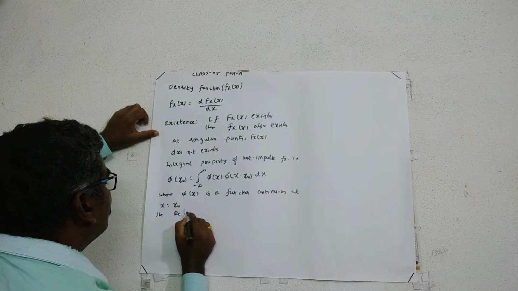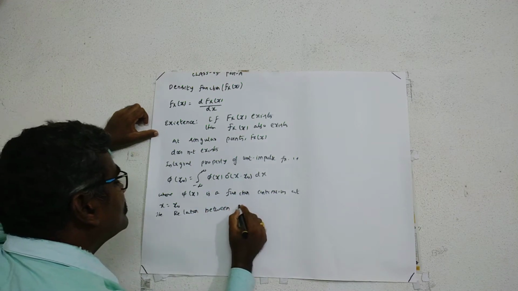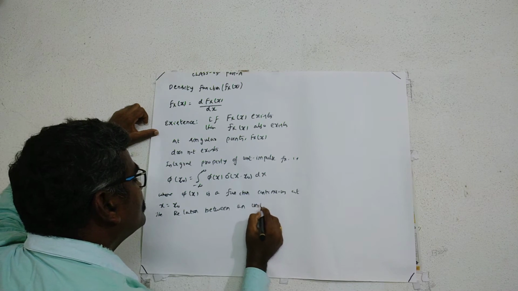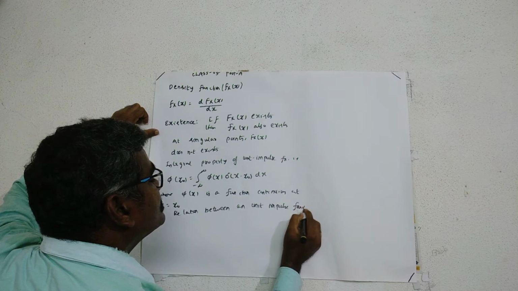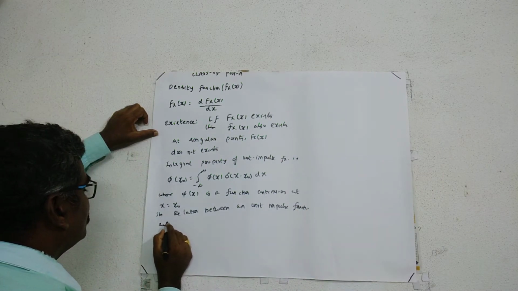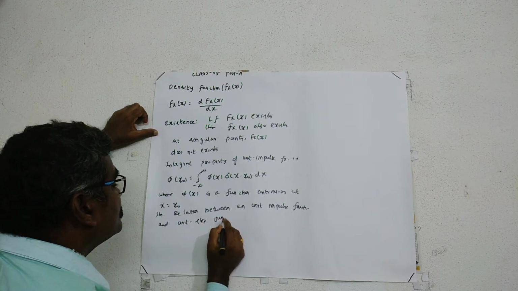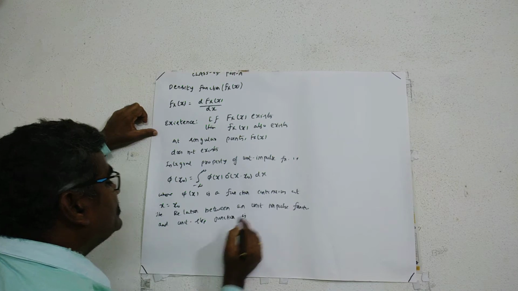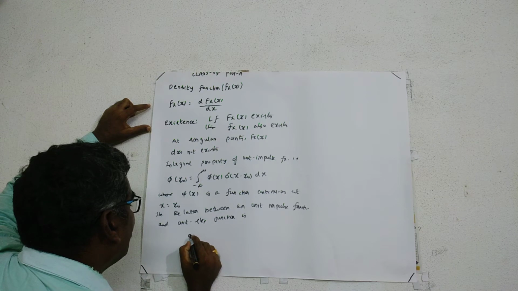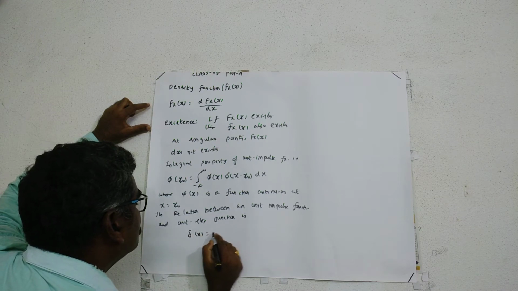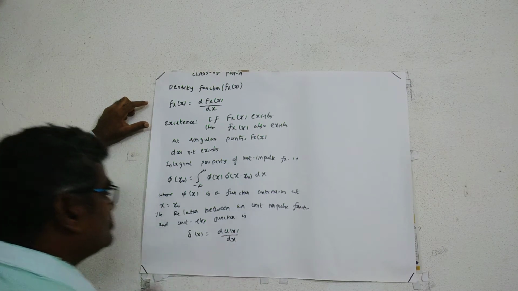The relationship between a unit impulse function and unit step function is given by, here unit impulse function is represented by del of x is equal to derivative of u of x with respect to x.